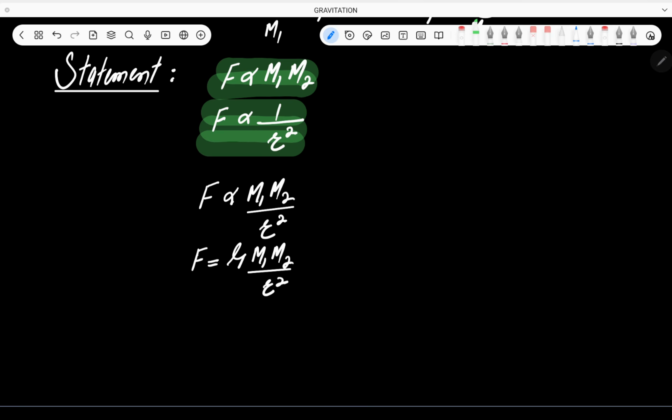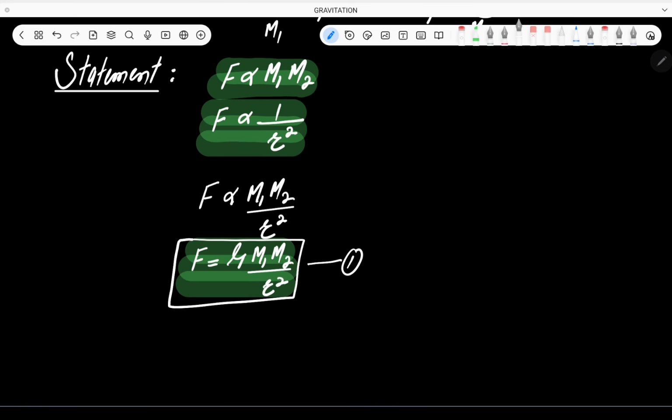So this equation is what we call Newton's law of gravitation. This equation is famously known as Newton's law of gravitation. Let me write down, this is equation number 1.